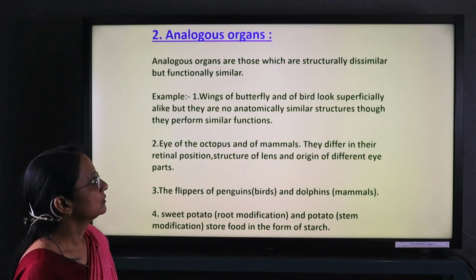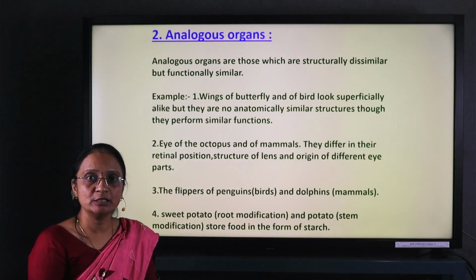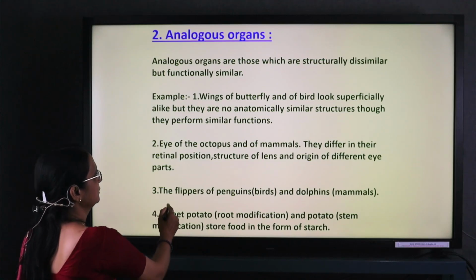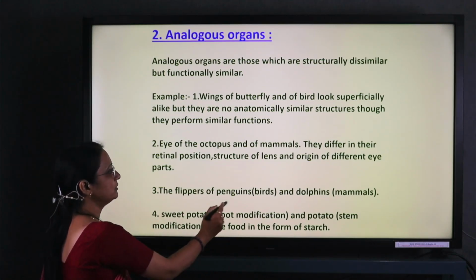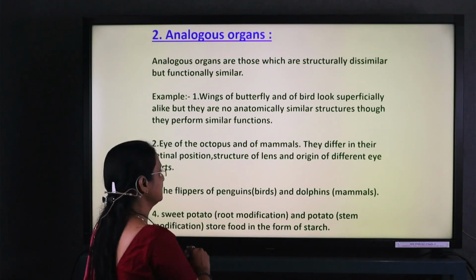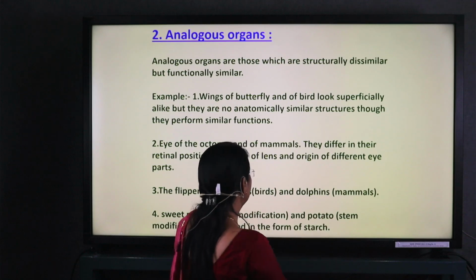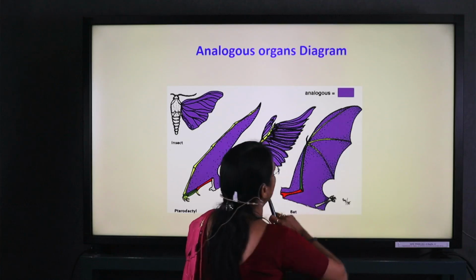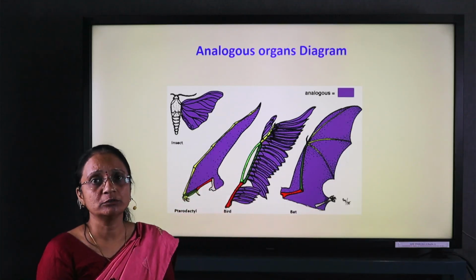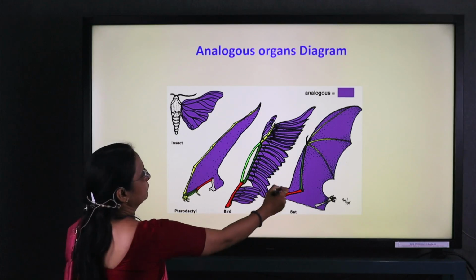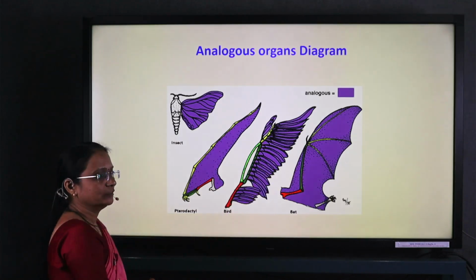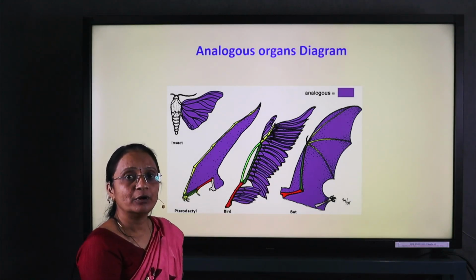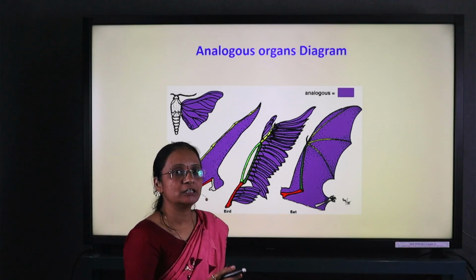Analogous organs are structurally dissimilar but functionally similar. For example, the modified roots of the sweet potato show a different structure, but their function is the same, that is the storage of food. Similarly, the wings of all birds show different shapes, but they have a single function, that is flying.